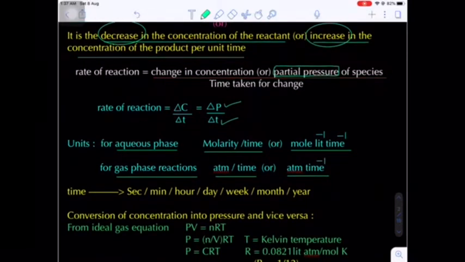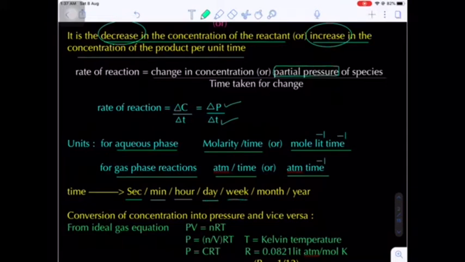The time may be expressed in seconds, minutes, hours, days, weeks, months or years.